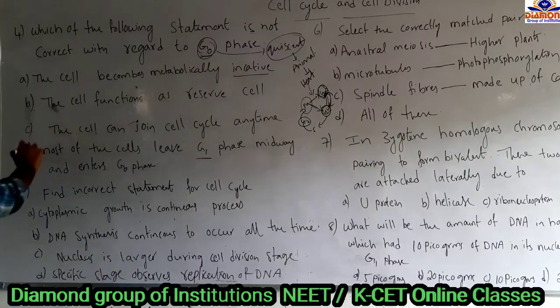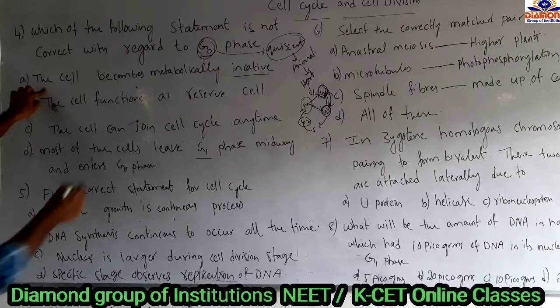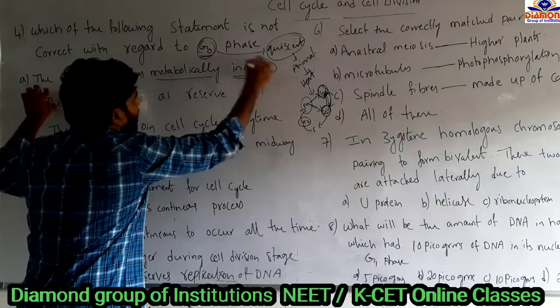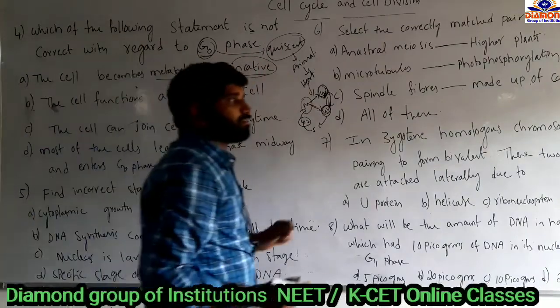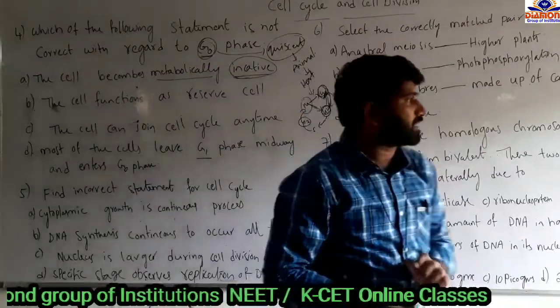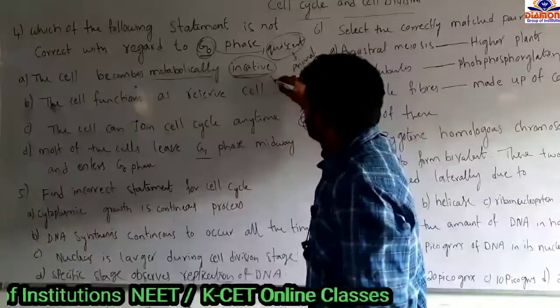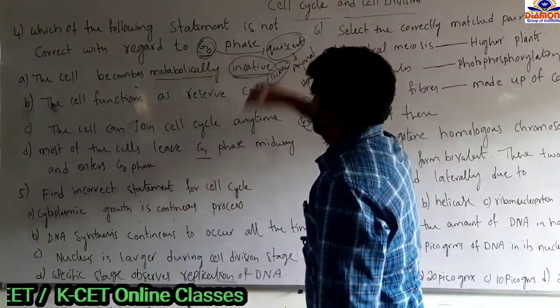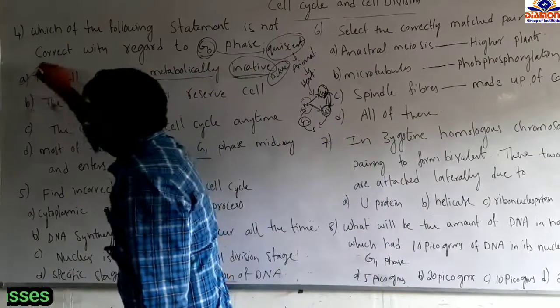So B, C and D are correct statements for the G0 phase, and only statement A says it is metabolically inactive. The cell cannot perform the cell cycle and cell division continuously, but these cells are metabolically active. So the answer is A.